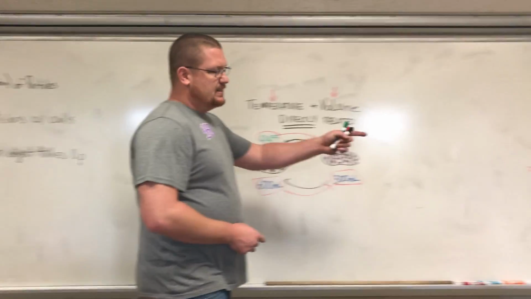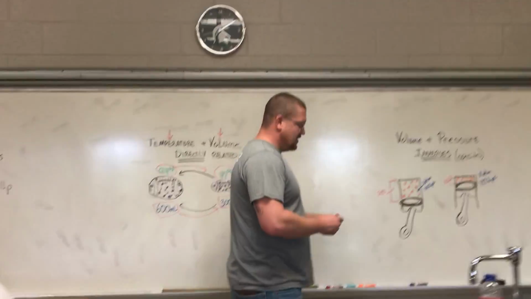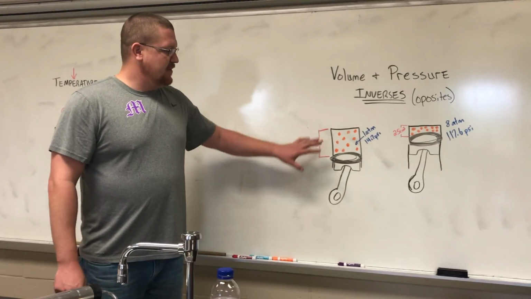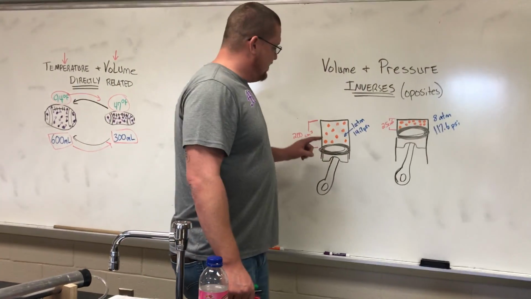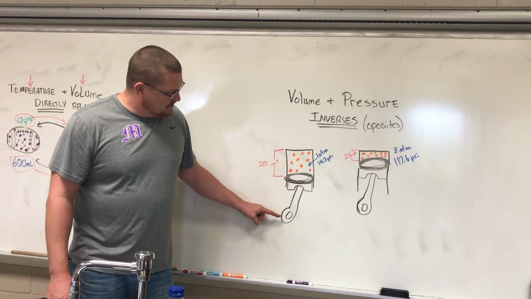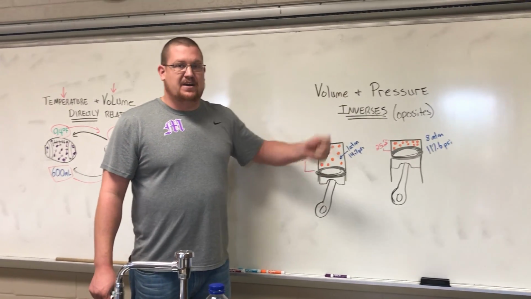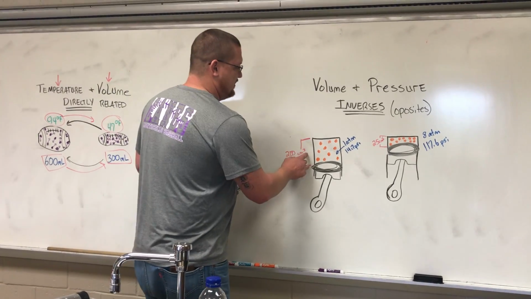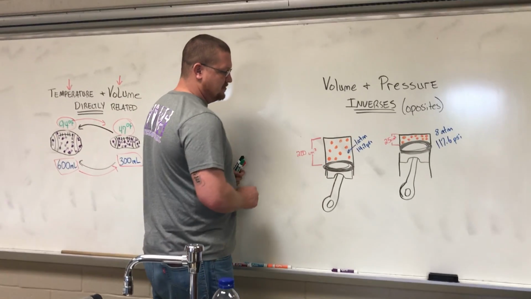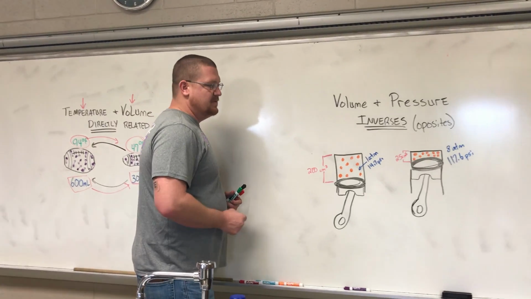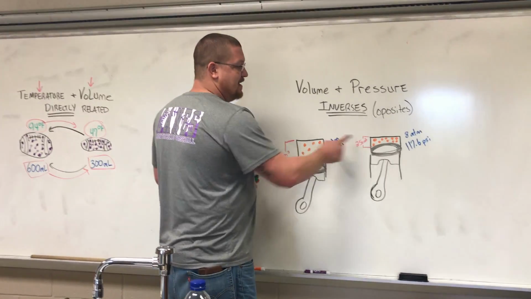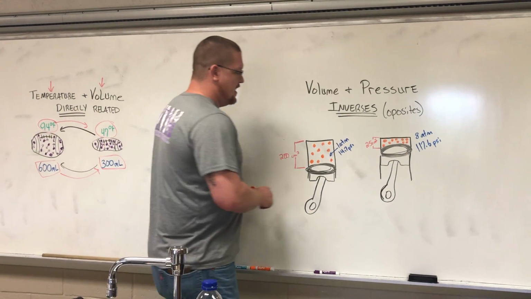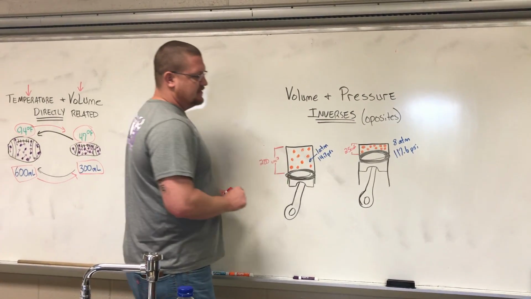All right, let's take a look at this example down here with volume and pressure. We're going to look at this one as we think about a combustion engine. Here we have the cylinders of our engine, and we have a piston making its stroke. Here's the bottom of the stroke, and the piston goes up and down in your car. Here's the top of the stroke. If we look, we'll see the volume is different between these two strokes. Here we have about 200 centimeters cubed of volume, whereas over here we have about 1/8 of that at 25 centimeters cubed. We have the same amount of particles in each cylinder.